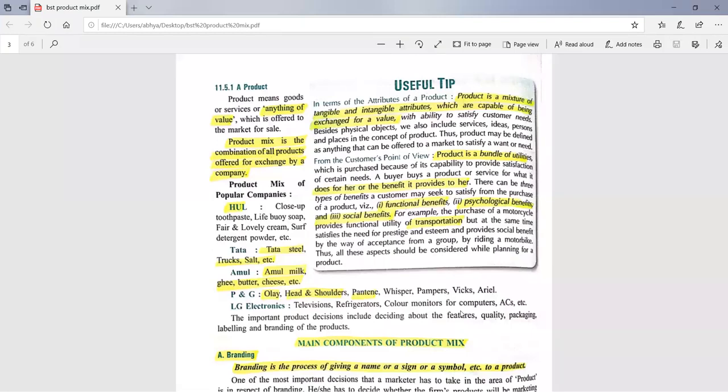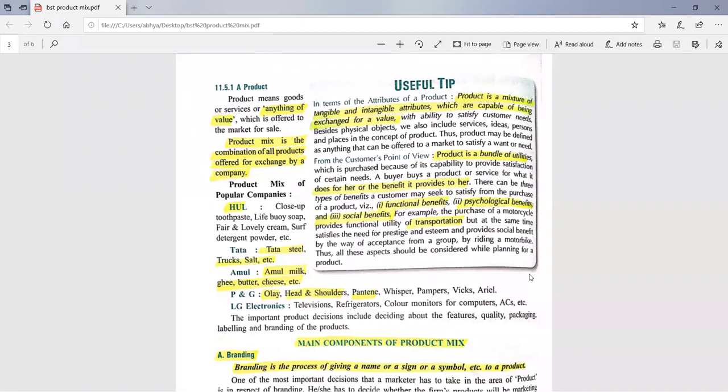So why are we buying any product? Only for three benefits. Every product is known as a bundle of utilities. Utilities means want-satisfying power. So every product has a want-satisfying power. That's why we are buying the product.